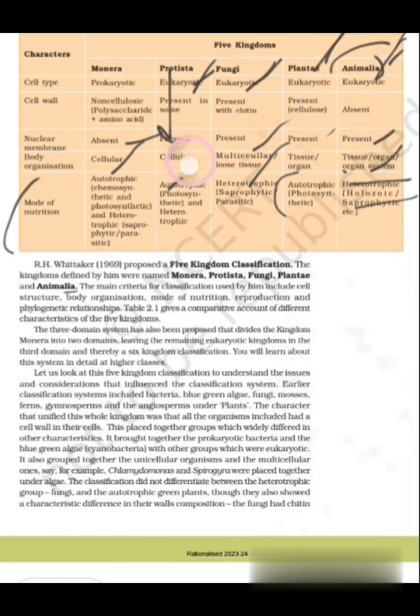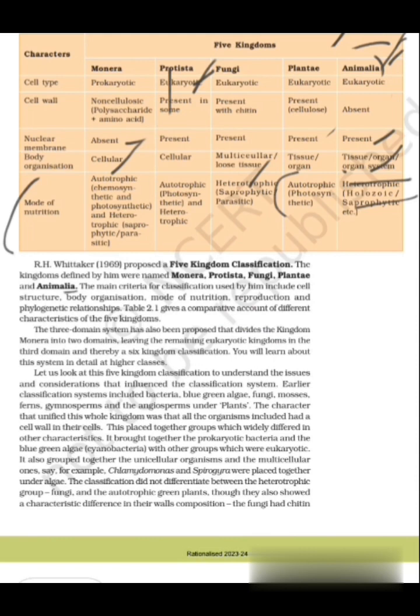Table 2.1 gives a comparative account of different characteristics of the five kingdoms. A three-domain system has been proposed that divides the kingdom Monera into two domains, leaving the remaining eukaryotic kingdoms in the third domain, and thereby a six-kingdom classification. You will learn about this system in detail in higher classes.